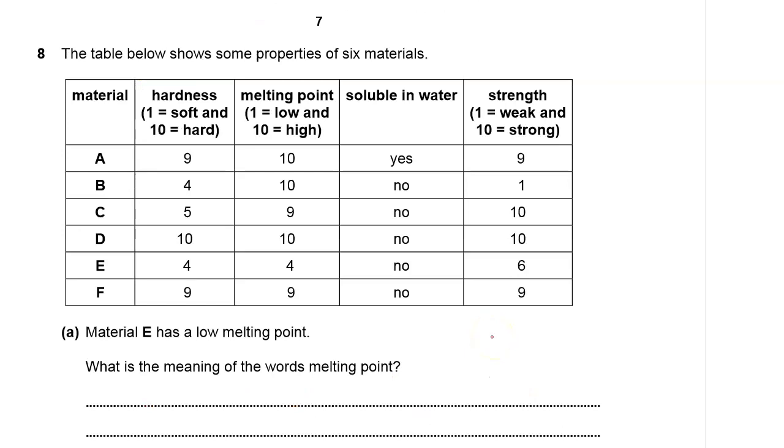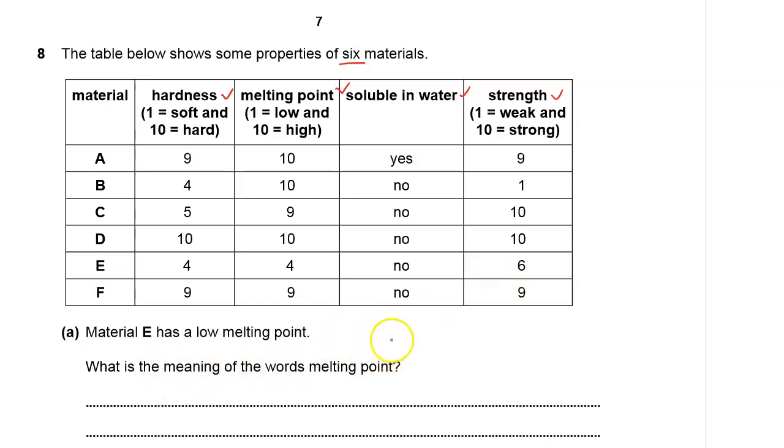Number 8. The table below shows some properties of 6 materials. Right there, we have material A all the way to material F, 6 of them. And each material is given the hardness. You're given the hardness of each material, the melting point, solubility in water, and strength, weak or strong, 1 to 10.